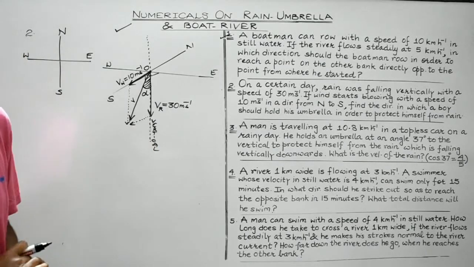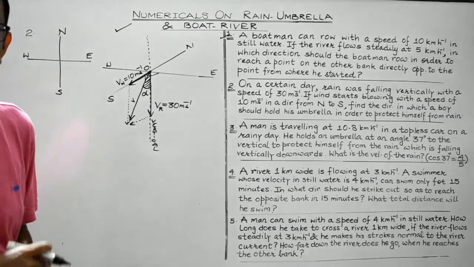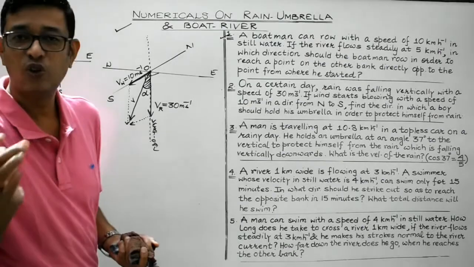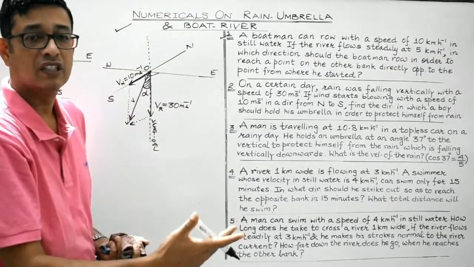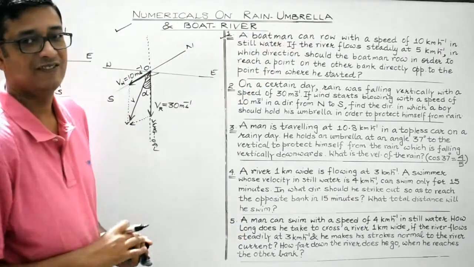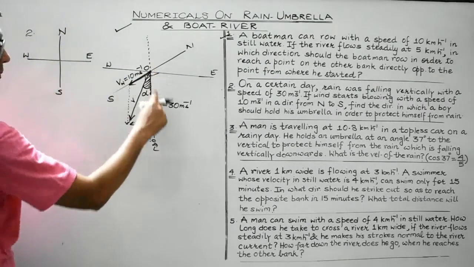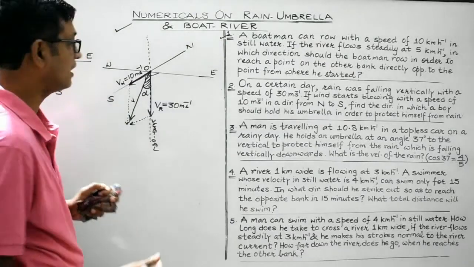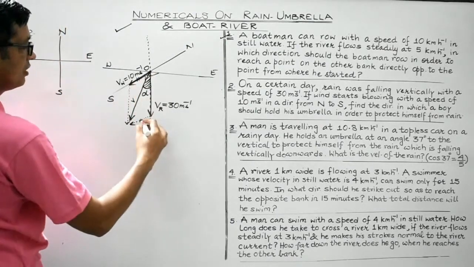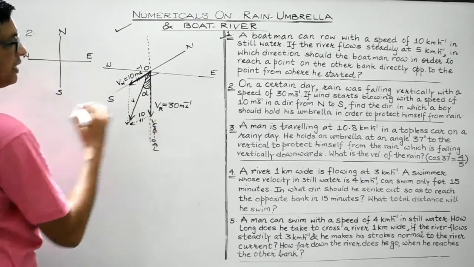So alpha needs to be found. Alpha is the angle which the boy must hold his umbrella with the vertical towards north, right? So you need to find out the value of alpha. Now in a parallelogram, opposite sides are equal and parallel. So if it is 10 units, the opposite side must also be 10 units.